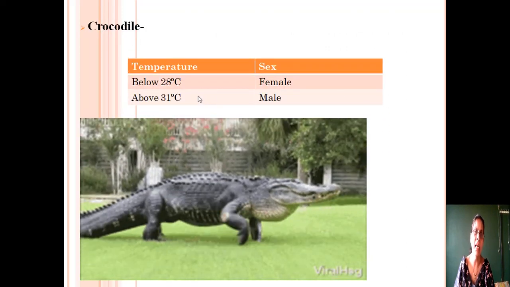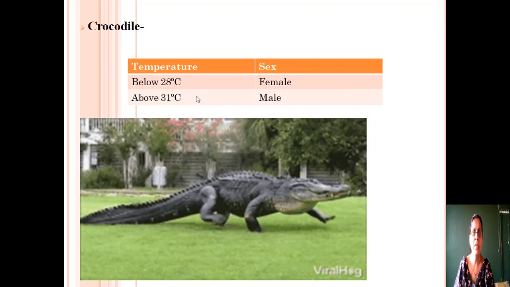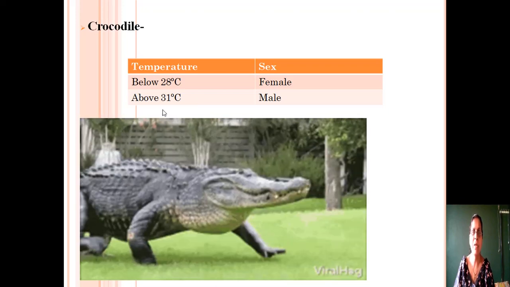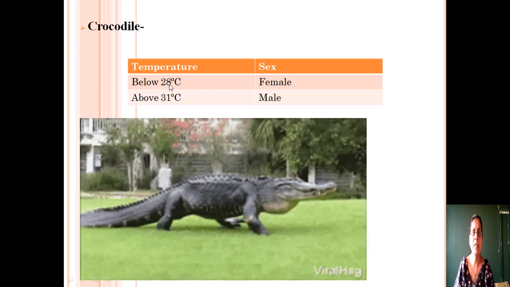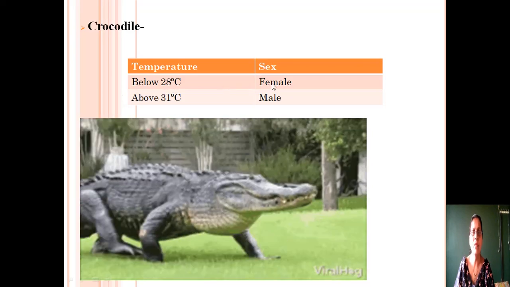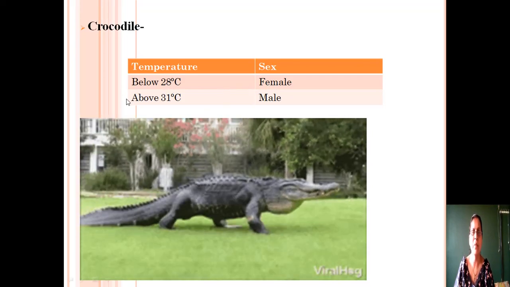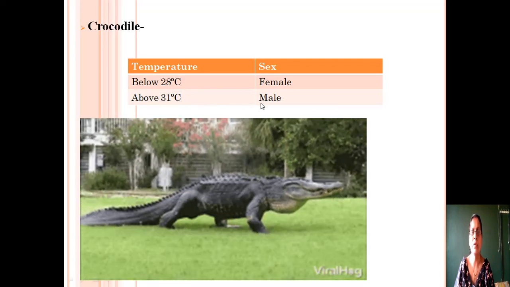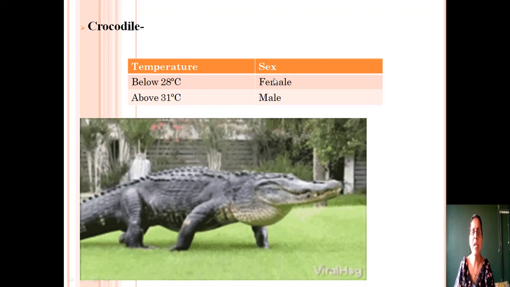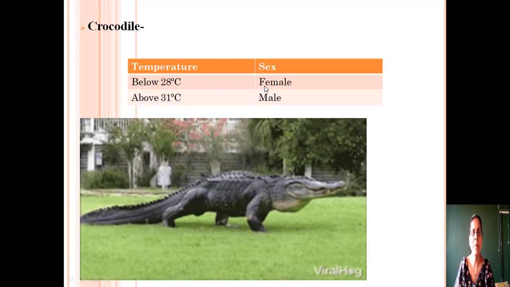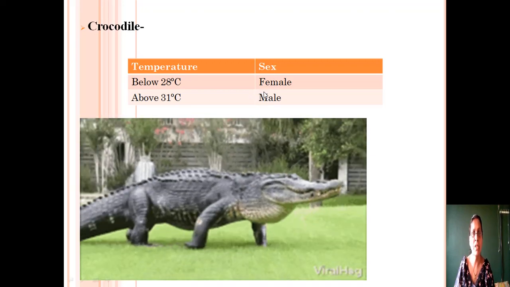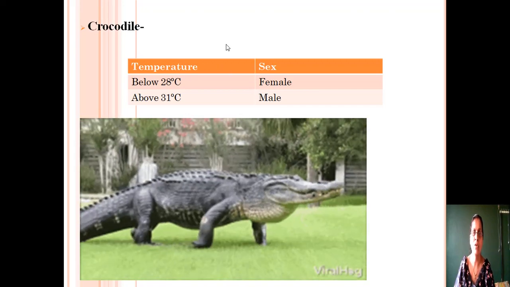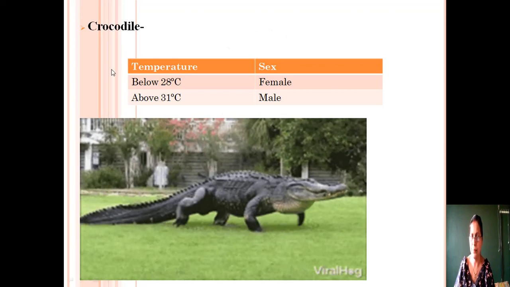Next, come to crocodile. Here also the temperature decides the sex of the organism. When the temperature is below 28 degrees centigrade, then the egg will develop into the female. But when the temperature is above 31 degrees centigrade, then the organism will develop into the male. So, male and female formation depends upon the surrounding temperature during the development of egg into an organism. This is also found in case of crocodile.